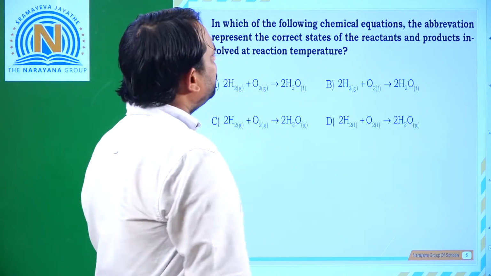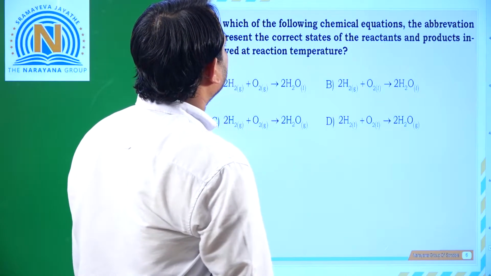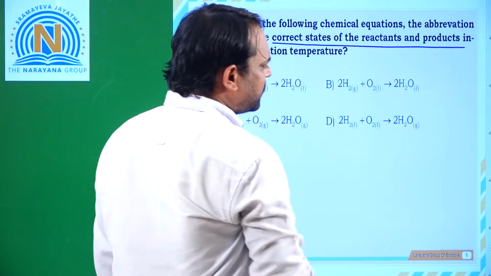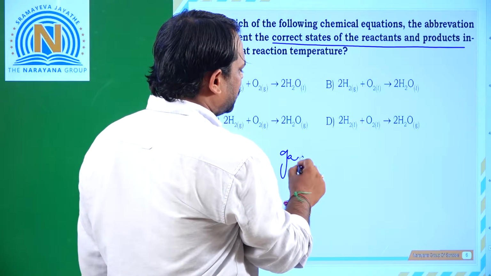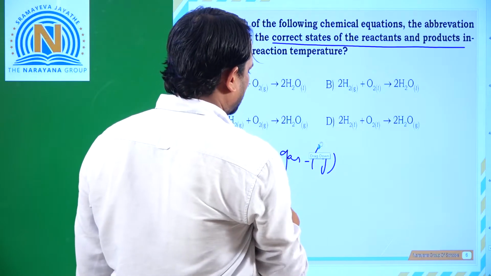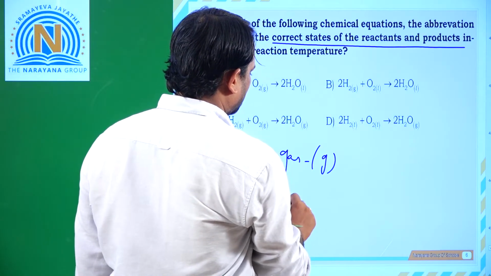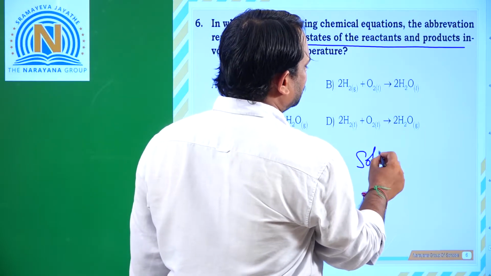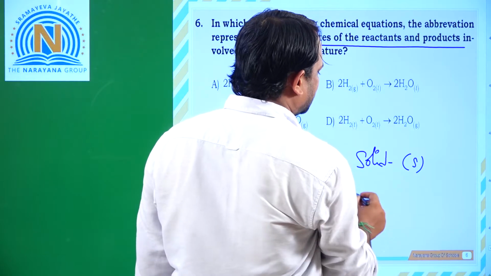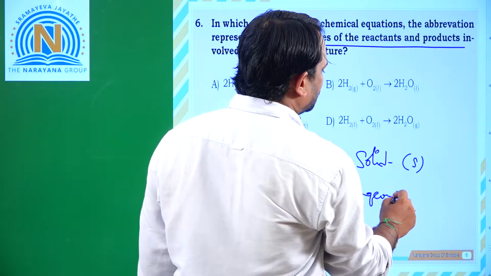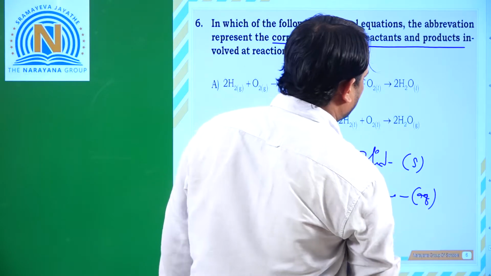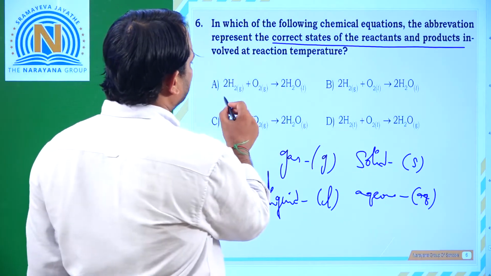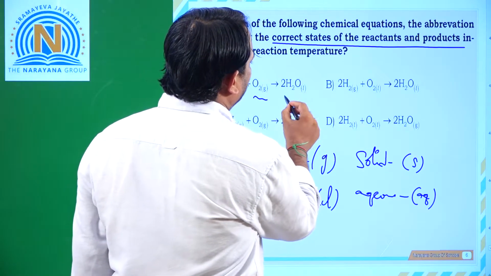Next, in which of the following chemical equations do the abbreviations represent the correct states of the reactants and products? Generally for gas we use g, for liquid l, for solids s, and for aqueous aq. Here the correct representation: H2 is a gas, O2 is a gas and water is a liquid.